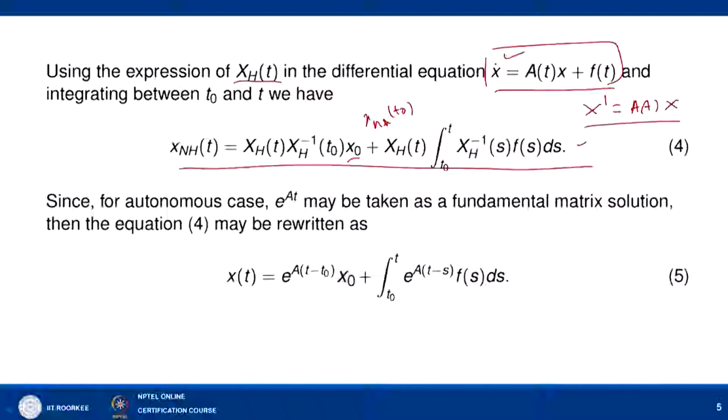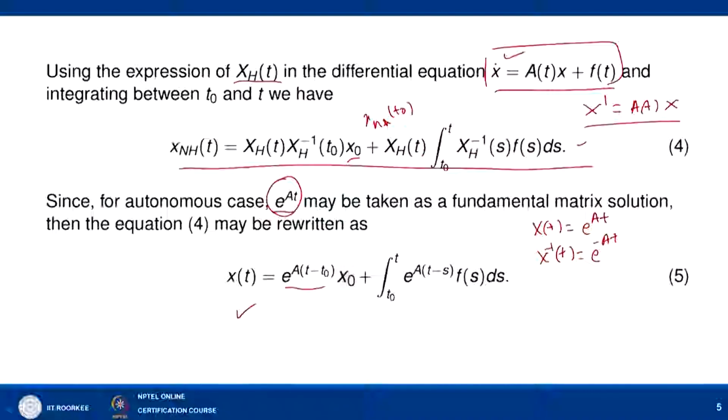Now, for the autonomous case we know one fundamental matrix solution, given by e to the power At. So, e to the power At may be taken as a fundamental matrix solution. Then equation number 4 may be written in the following manner: x(t) equal to e to the power A(t minus t naught). This expression I am using for x_h(t) x_h inverse(t naught). If x(t) is equal to e to the power At, then x inverse(t) is nothing but e to the power minus At, which you can verify: x(t) into x inverse(t) equals e to the power At times e to the power minus At.